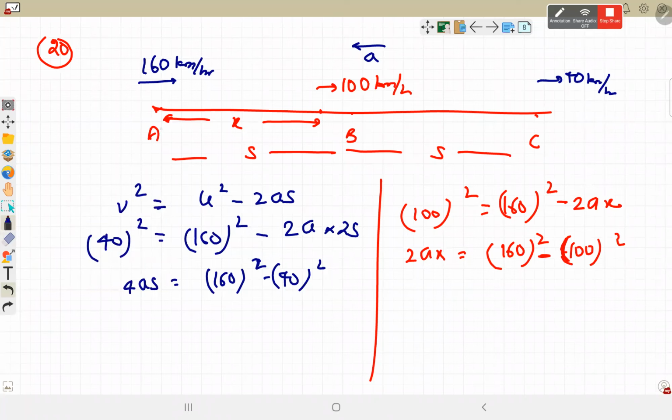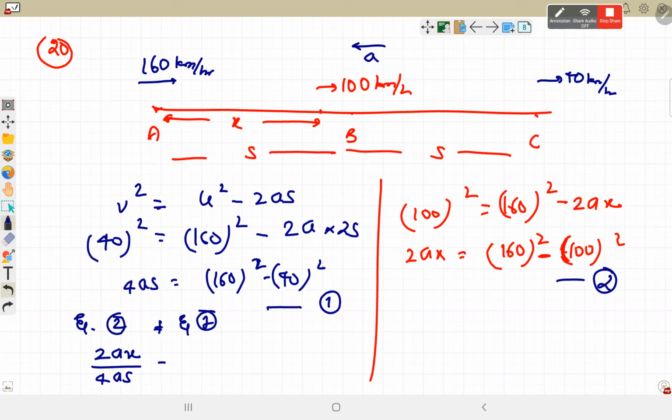So divide equation number 2 by 1. Equation number 2 divided by equation number 1 will be 2ax divided by 4as. 160 square minus 100 square is 60 into 260 divided by 120 into 200.